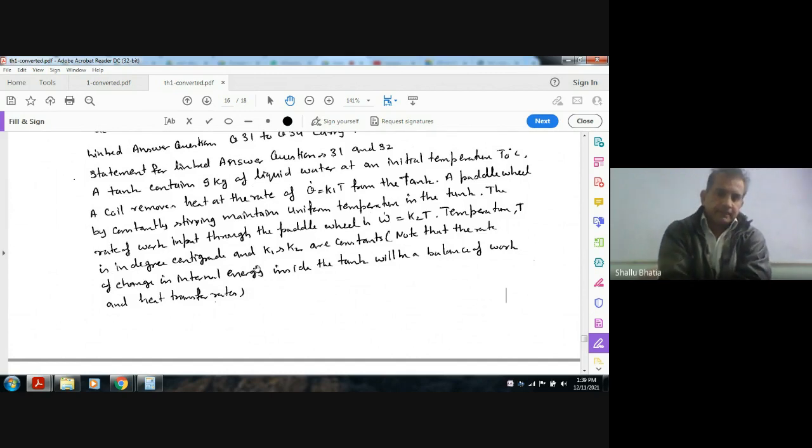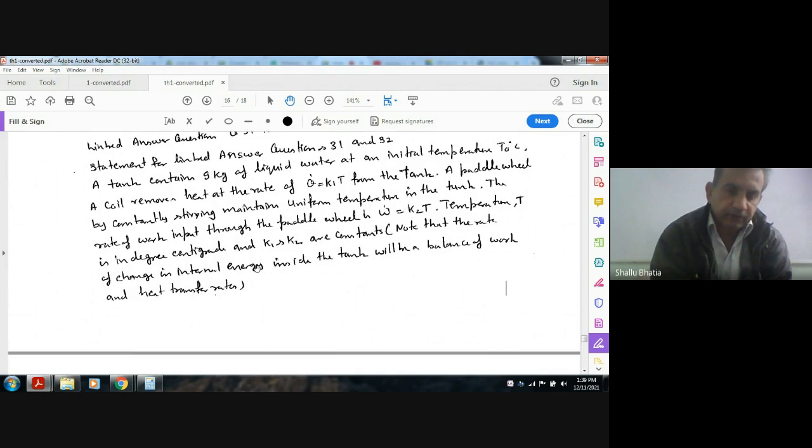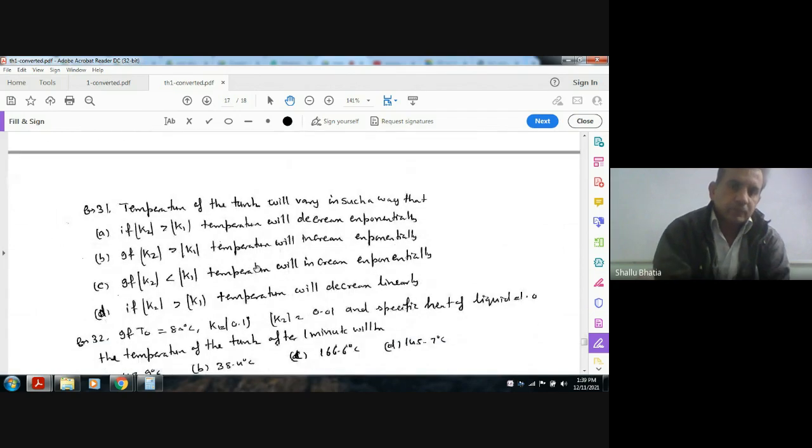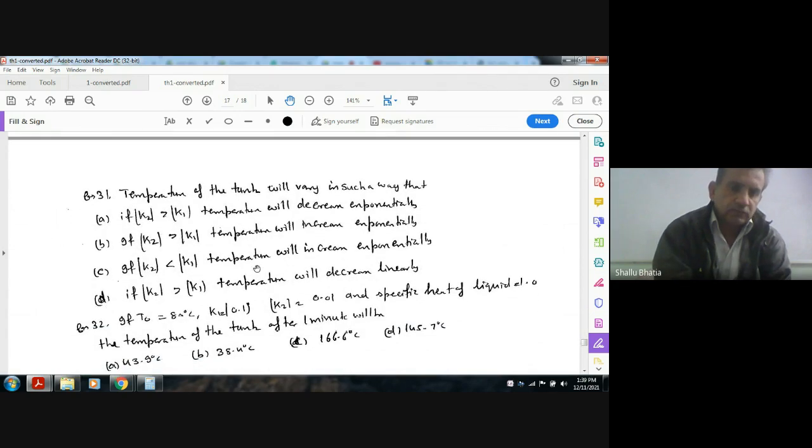The rate of work input through the paddle wheel is W dot equal to K2 T. The temperature T is in degrees centigrade, and K1 and K2 are constants. Note that the rate of change of internal energy inside the tank will be a balance of work and heat transfer rates. Two questions on this statement.